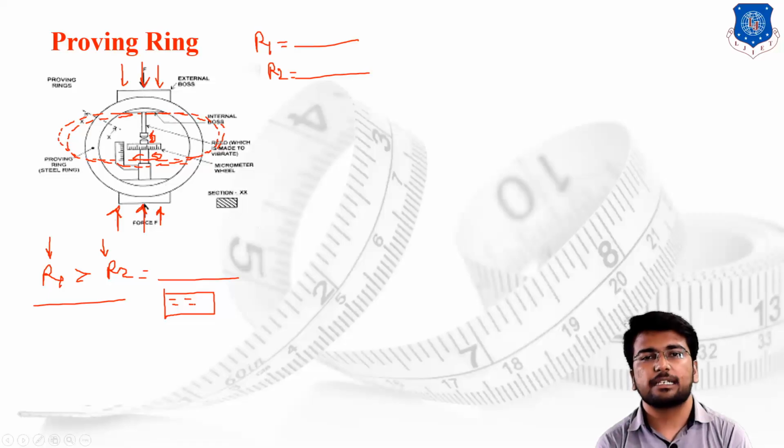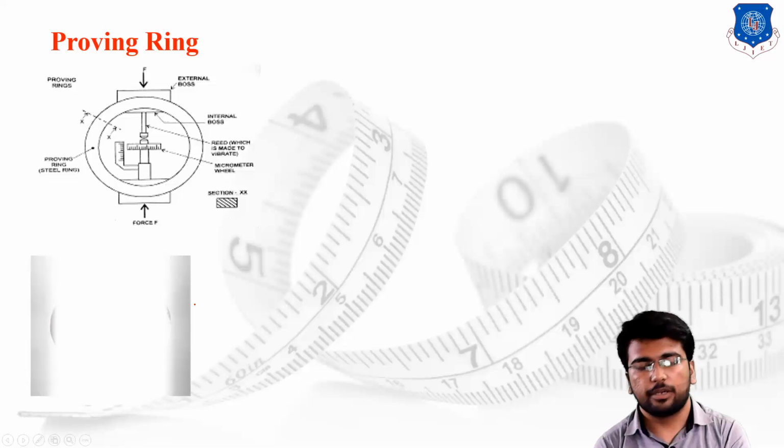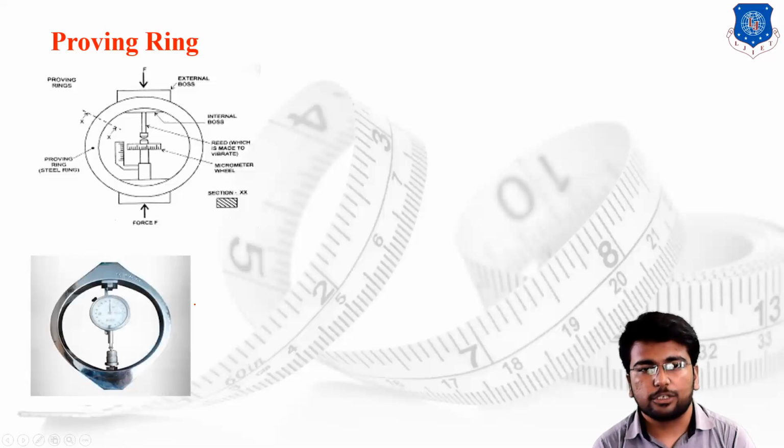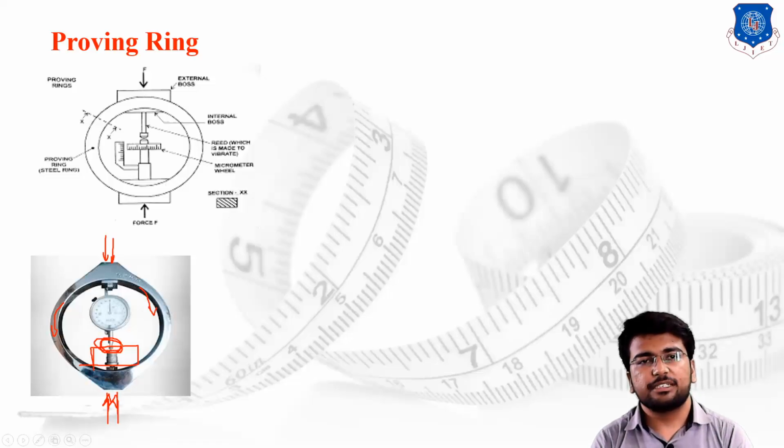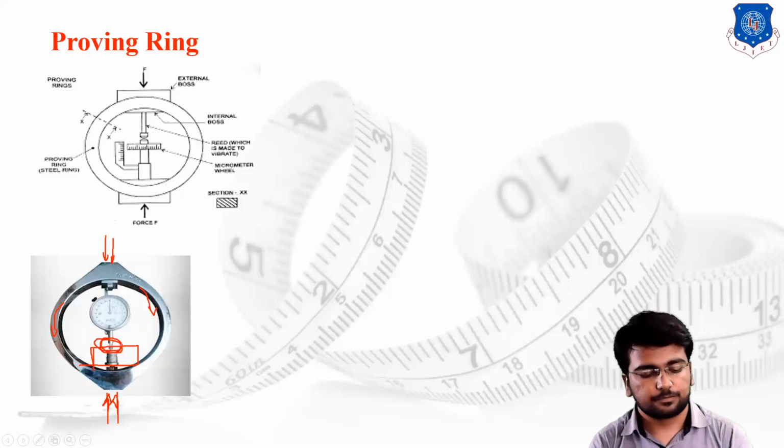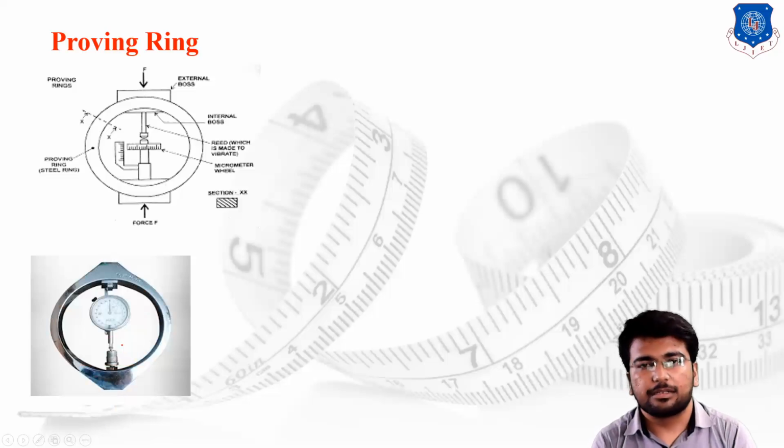So guys, this is the basic concept of the proving ring and how it will work. The figure shows the actual image of the proving ring. We have the steel structure of the proving ring. These are the external bars on which the force is to be applied. Here is the micrometer wheel which makes a proper rotation, and above the micrometer wheel a stylus has been provided on which the physical contact is to be made. So this is the basic concept of the proving ring and how it will work. I hope you have properly understood the concept.